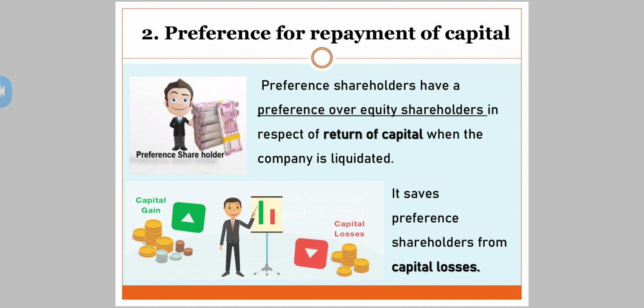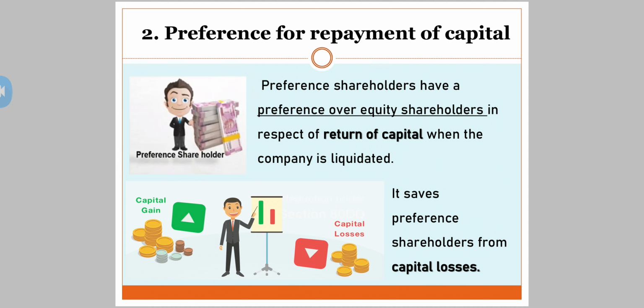Now, second point you have got as preference for repayment of capital. We have seen this at the time of liquidation of the company. Preference shareholders have a preference over equity shareholders in respect of return of capital when the company is liquidated. When the company is about to get closed, who has got the priority to get the capital back? Preference shareholders have got the priority over equity shareholders. It saves preference shareholders from capital loss.